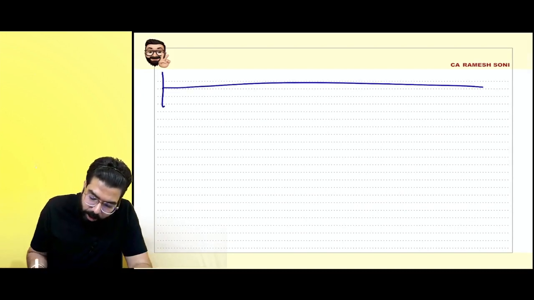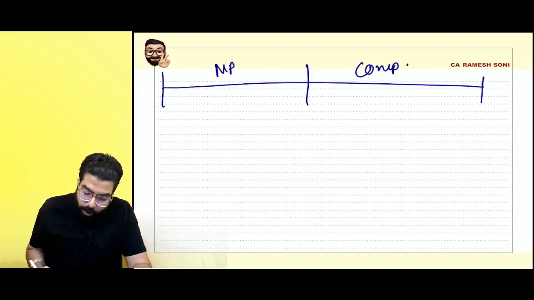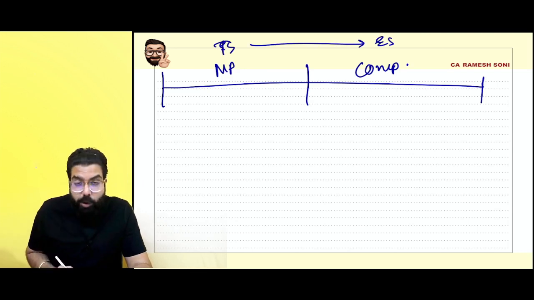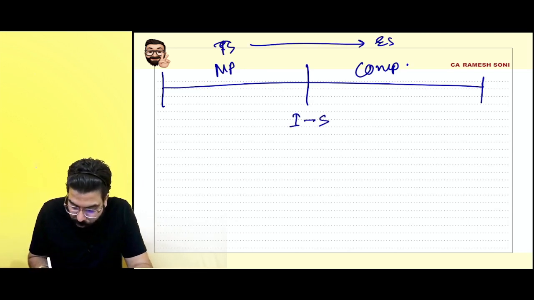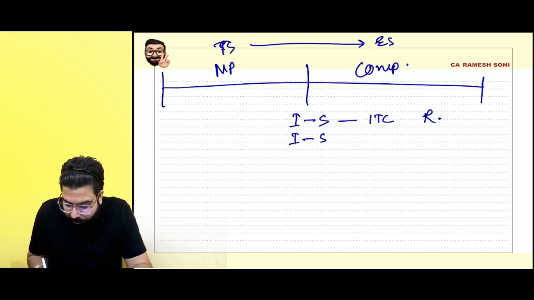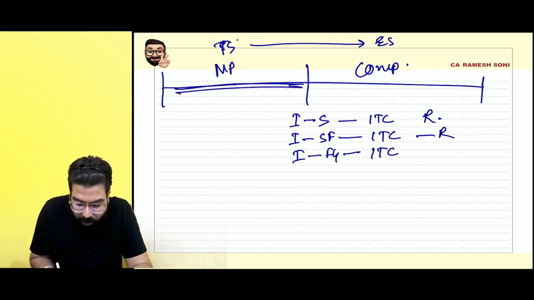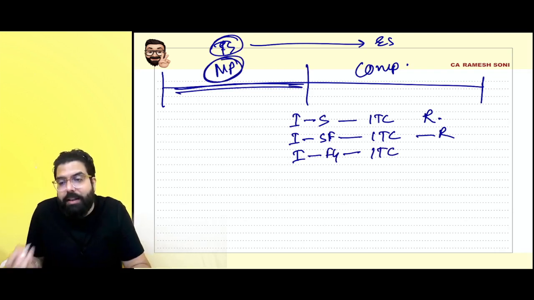Sir, you were a normal person. Now you became composition. Or you were supplying taxable supplies, and your taxable supplies became exempt supplies. Then what to do? Whatever input is there in your stock, reverse the ITC. Whatever input is there in your semi-finished goods, you have to reverse the ITC. Whatever input is there in your finished goods, whatever ITC you had taken, because you were a normal person or your supplies were taxable supplies, you had taken the ITC.